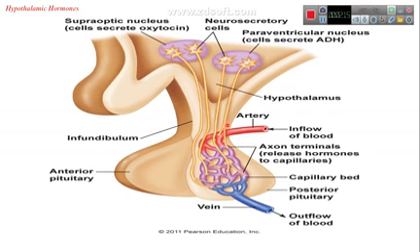It is transported along the axon to the terminal of the axon. The terminals of these axons are found in the posterior pituitary gland, and the hormones are stored here. If there is any stimulation on the hypothalamus, these cells respond, and the axons release these hormones. So these hormones, antidiuretic hormone and oxytocin hormone, are synthesized in the hypothalamus, but stored and released from the posterior pituitary gland.